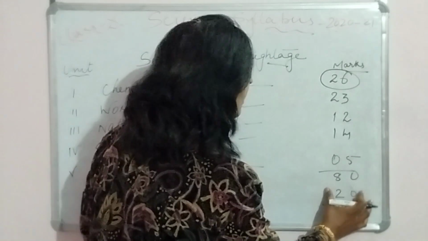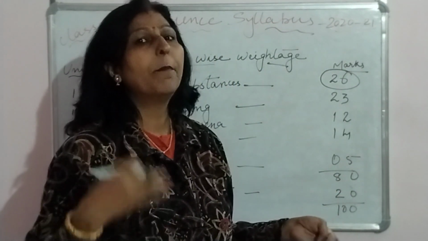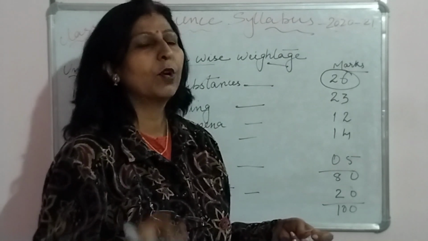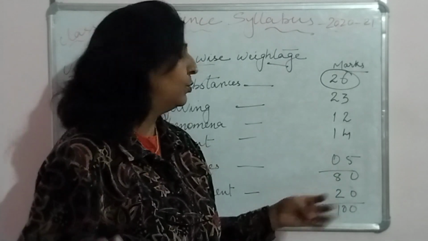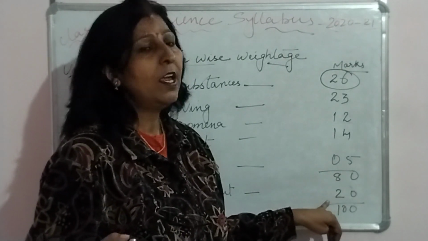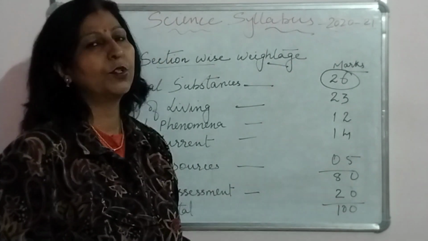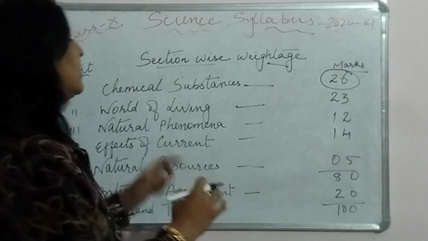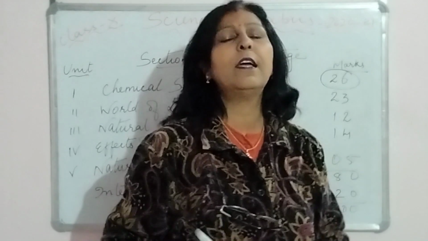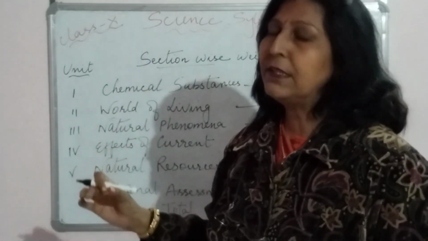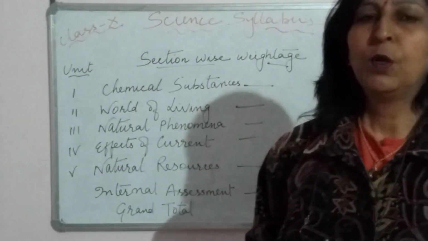So this internal assessment will be sent by the school, based upon the periodic test, based upon the projects, whatever is done in certain schools, based upon that you are assessed, and 20 marks is the internal assessment by the school. So 80 plus 20 comes to 100. So this is the section wise weightage, and now you can just go through it. I'll talk about the syllabus, and then along with this I'll talk about the deleted portion also. Keep watching.